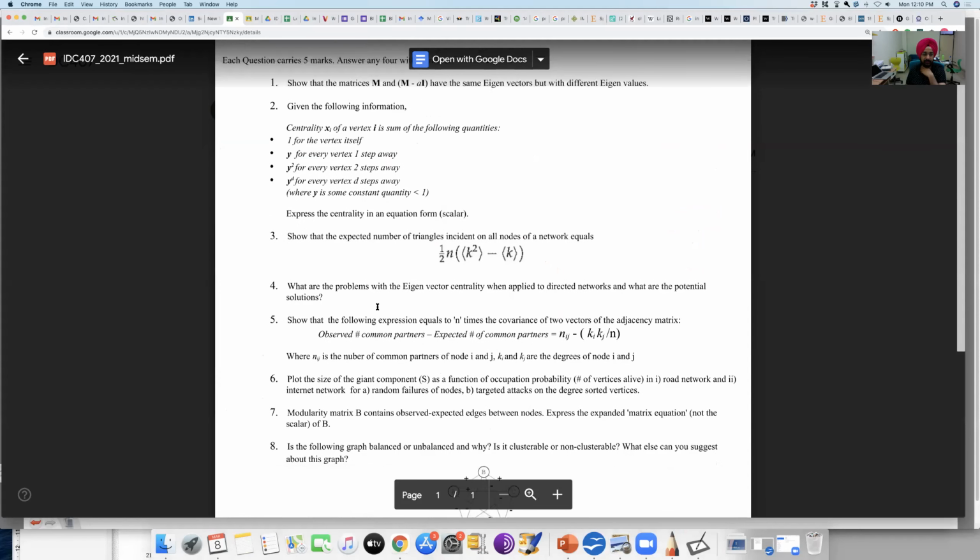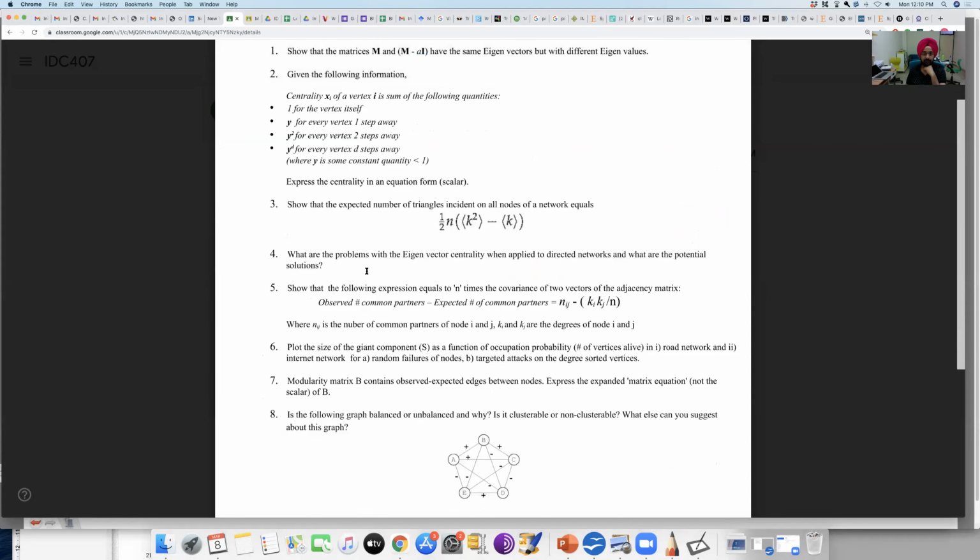So the next question is the third one. Show that the expected number of triangles, expected means maximum possible, right? In this case.